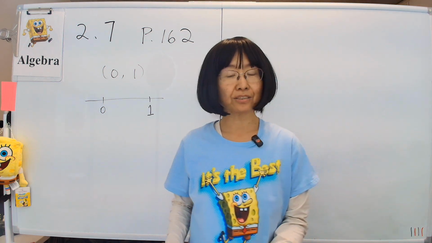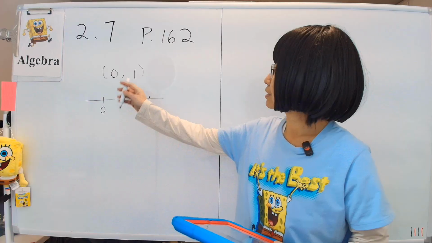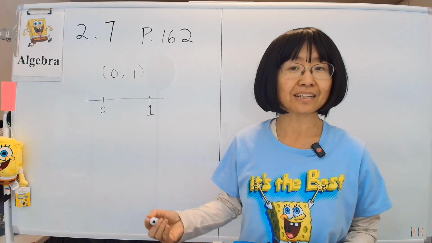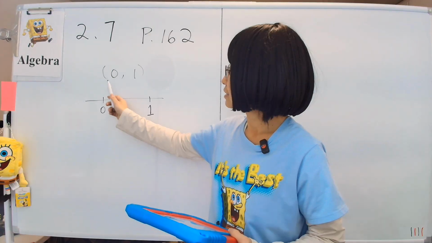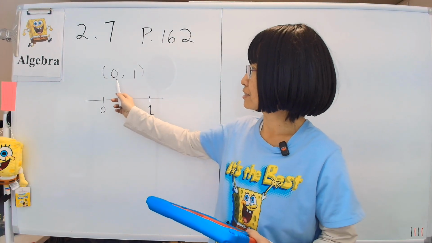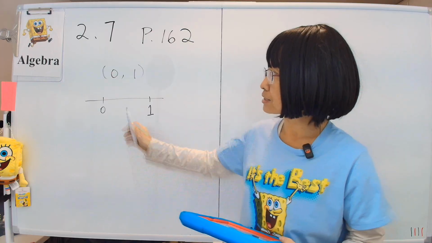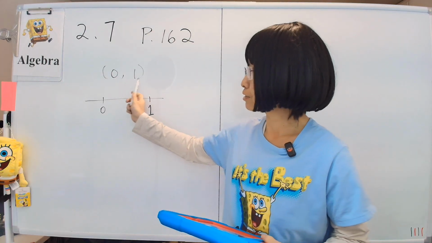Today we are going to talk about chapter 2.7. First, let's consider certain notations. In other words, how we say things and what we mean by them. For example, let's consider the notation 0, parentheses 0, comma 1. That means every number between 0 and 1, but does not include 0 or 1.